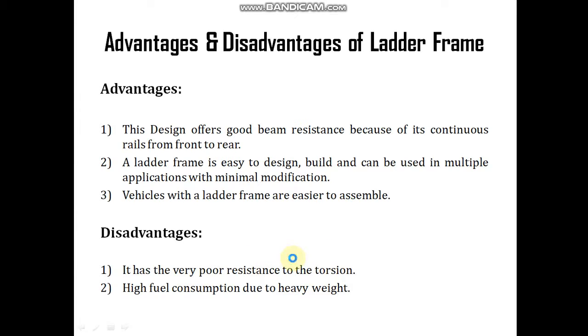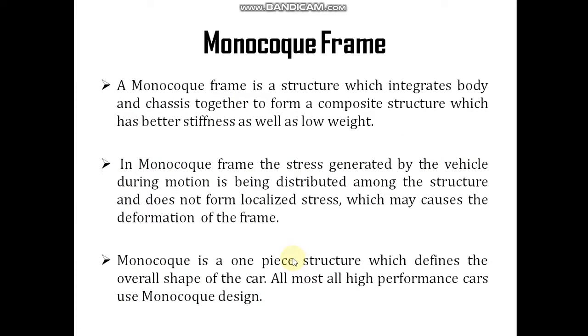Okay, now coming to the monocoque frame. A monocoque frame is a structure which integrates body and chassis together to form a composite structure which has better stiffness as well as low weight.